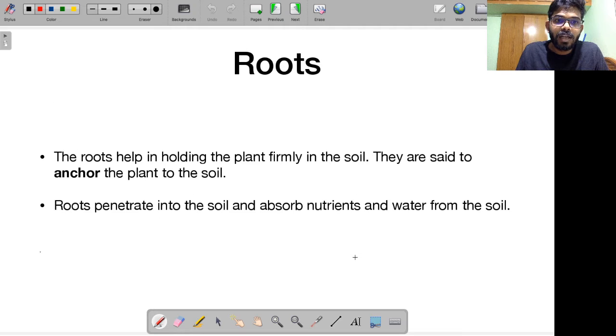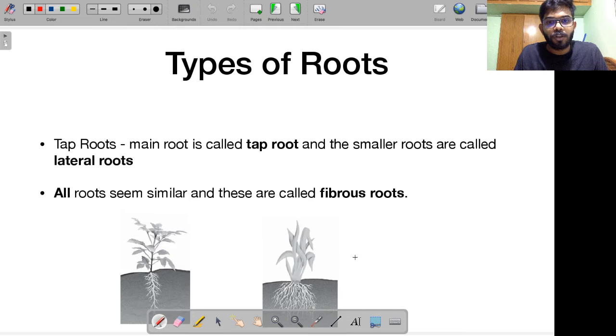In the previous class, yesterday we ended up talking about the roots also. Following that, I told you about different types of roots. One is called lateral roots, and another is tap roots.